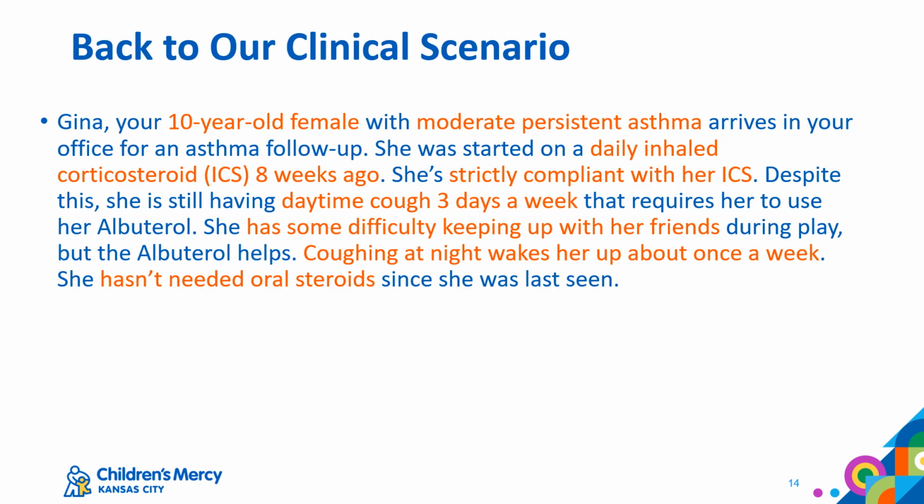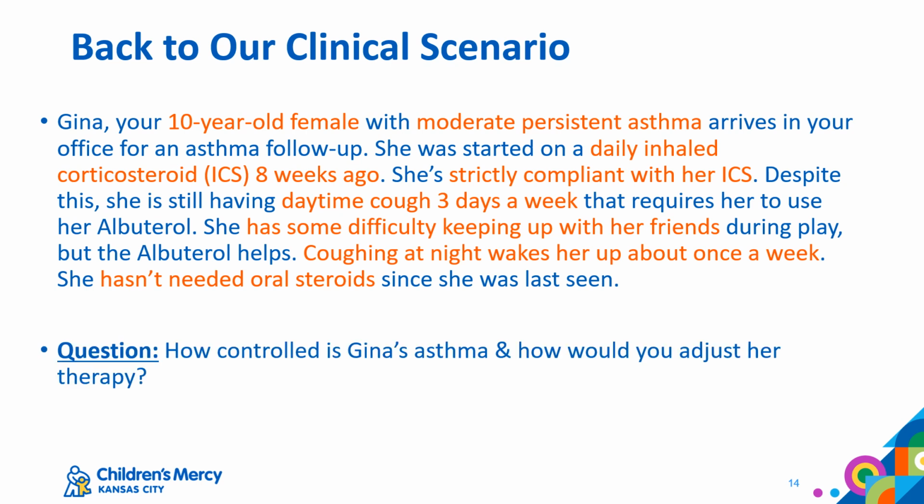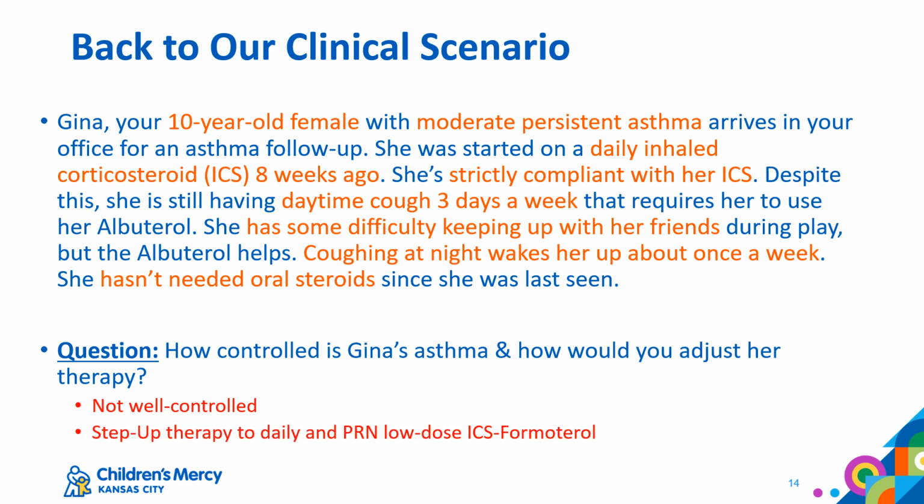Let's go back to our clinical scenario. We know that Gina is a 10-year-old with moderate persistent asthma and is currently strictly compliant with her daily inhaled corticosteroid. Despite this, she continues to have asthma symptoms 3 days a week and a weekly nighttime cough. Based on this, we can classify her asthma as not well controlled, and we can consider stepping up her therapy from step 2 to step 3, a daily and as-needed inhaled corticosteroid-formoterol combined inhaler.